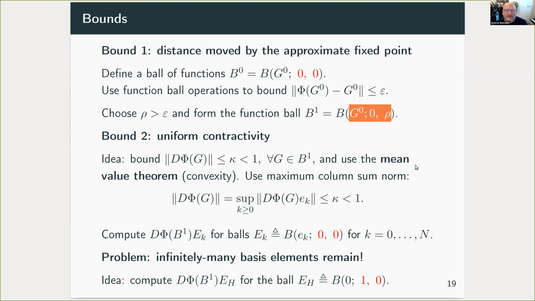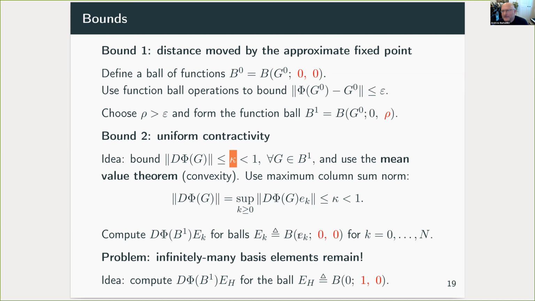But we can borrow ideas from finite dimensional calculus and use the mean value theorem. Because function balls are convex, the line segments joining any pair of points in a function ball are also in there, and one can do a one-dimensional argument along line segments. So what we do is bound the norm of the derivative. In fact, we bound the norm of the action of the derivative on every basis element in our space, and that turns out to be enough to gain a contractivity constant kappa. How can we do this?